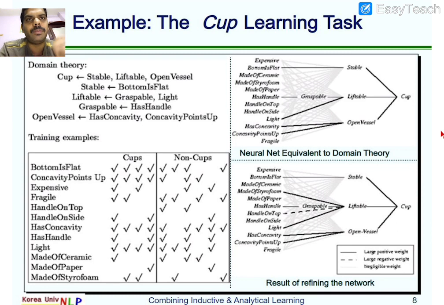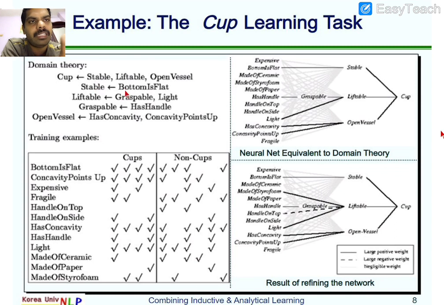So something which we are going to use, some vessel, when I want to have a tea or a coffee, what I require is a vessel which is going to be liftable. That means we have to be able to lift that. Then it should be an open vessel, in the sense it is going to be a container type of thing, so it is able to hold things. And stable: if you are able to place it on a table, it should have some flat bottom. Then only it is able to be placed on a table. Yes or no? So stable in the sense the bottom is flat.